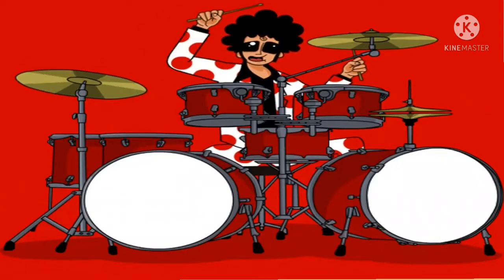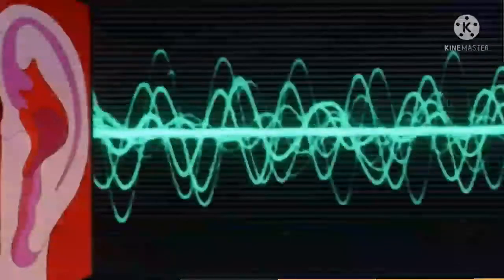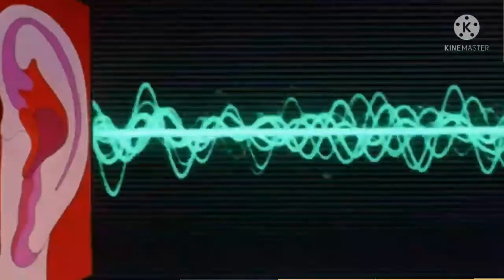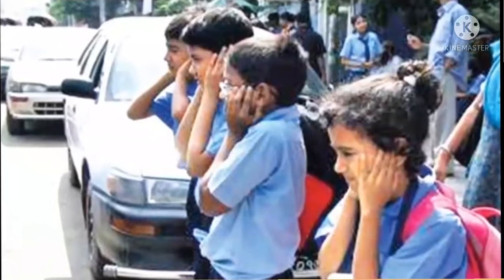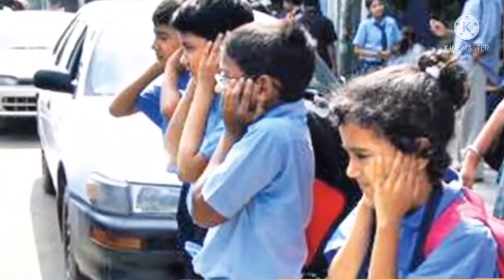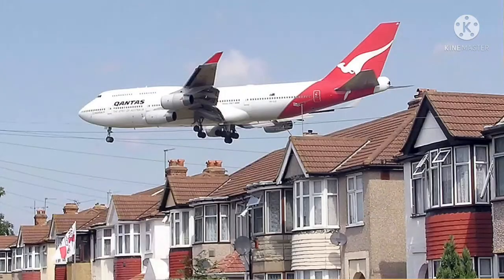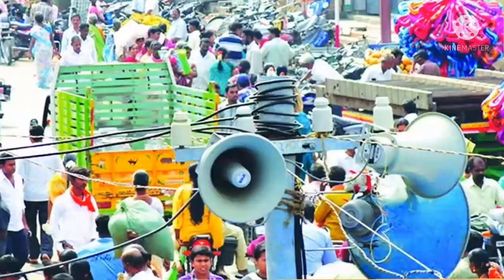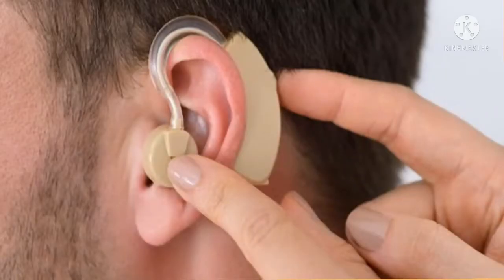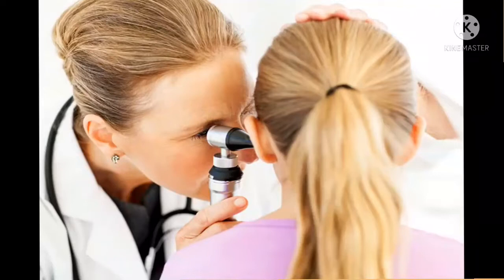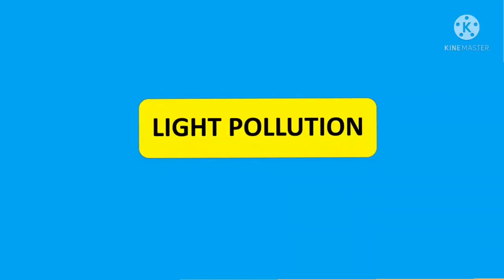Sound is part of our daily life, but noise is not. Noise produces a harmful effect on our system. Noise pollution causes a lot of discomfort to our ears. This noise can come from any form. It could be from airplanes, from car horns, from loudspeakers in streets and church areas. One of the major effects of noise pollution is that it can cause ear problems or permanent deafness.